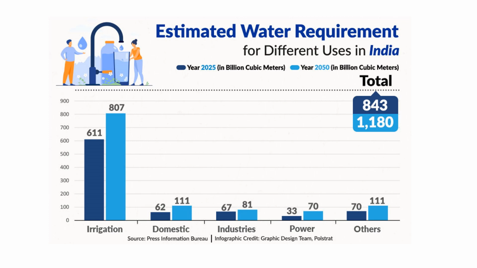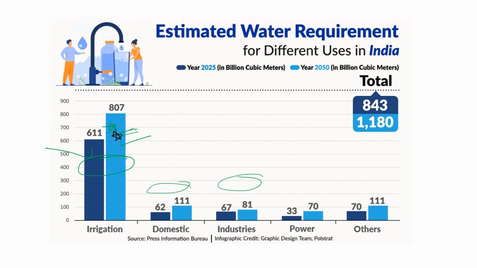Now the estimated water requirement for different usage in India. So in this diagram you can see there are two bars in different categories. First one is the navy blue, and this one is the sky blue. Okay, so here the sky blue bar indicates the water requirement in 2015, and the navy blue bar indicates the water requirement in 2025.